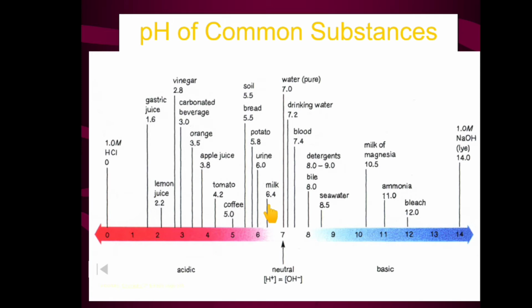What is the pH of milk? It is 6.4. Then the pH of pure water is 7, drinking water 7.2, blood 7.4, detergents vary between 8 and 9, bile is 8, seawater is 8.5, milk of magnesia is 10.5, ammonia is 11, bleach is 12, and at last the pH of NaOH is 14. In this way the pH scale varies from acidic to neutral to basic.